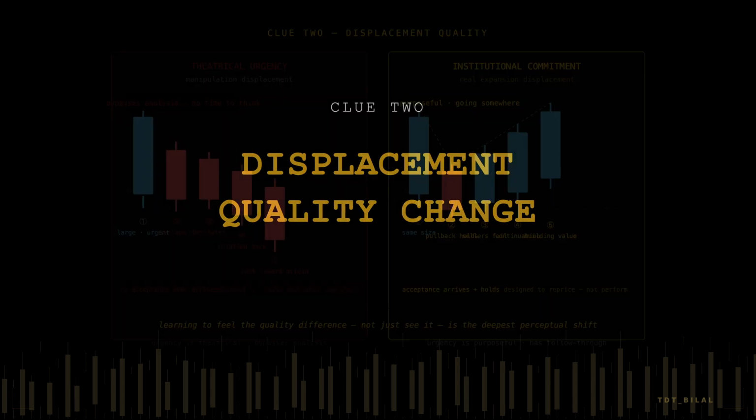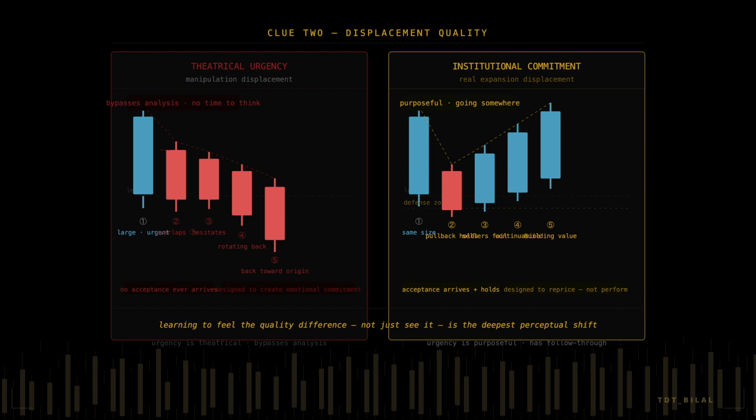Clue 2: displacement quality change. Every phase produces a different quality of displacement. Manipulation displacement feels emotionally urgent. It bypasses analysis. It creates the sensation that thinking means missing. The candles are large but unstable. The urgency is theoretical rather than purposeful.